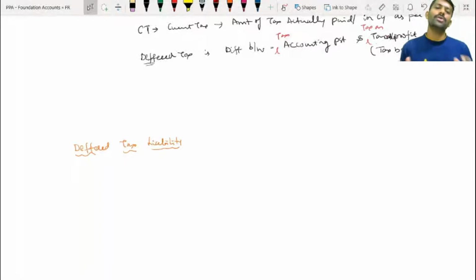Correct? So that's what technically we call deferred tax asset. It is expected savings in future. For that, the conservatism concept has to be followed, because in future you are believing that your tax will be saved. It is an anticipated gain or not? Therefore, it should be highly probable that in future you are going to have income, and as per the income tax provision, you have to pay higher tax. There, that savings has to be affected. If you are expecting that certainty, then only deferred tax asset can be created. Otherwise, even if it is there, you have to ignore it. Are you understanding? But deferred tax liability, you can always recognize. Got it?